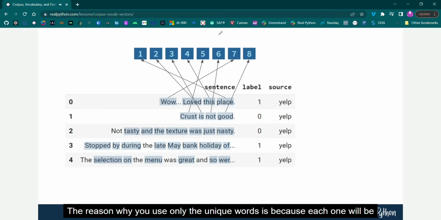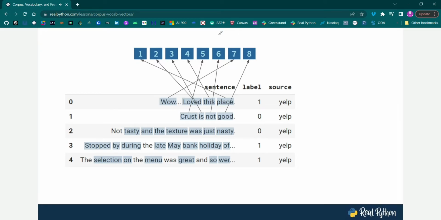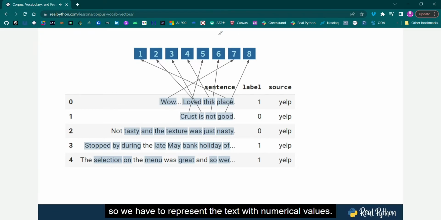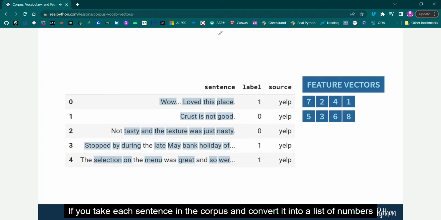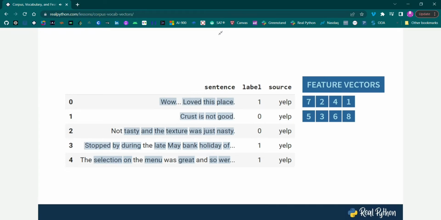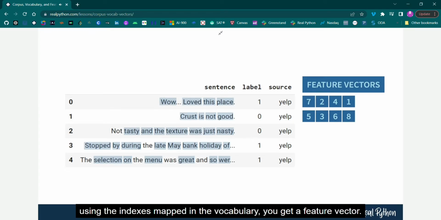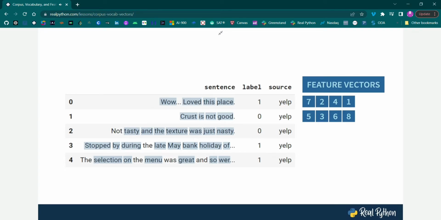The reason why you use only the unique words is because each one will be assigned a unique index that will be used to identify the words during training. Machine learning algorithms don't like text, so we have to represent the text with numerical values. If you take each sentence in the corpus and convert it into a list of numbers using the indexes mapped into vocabulary, you get a feature vector. This is a numerical representation of each sentence. Let's see how this works in more detail.